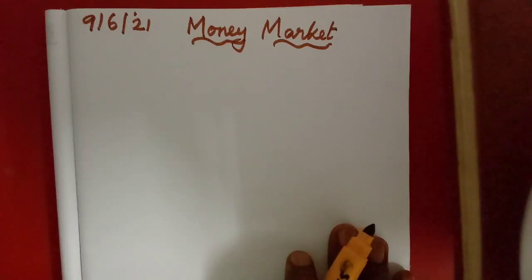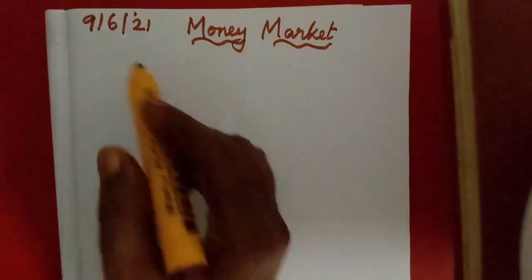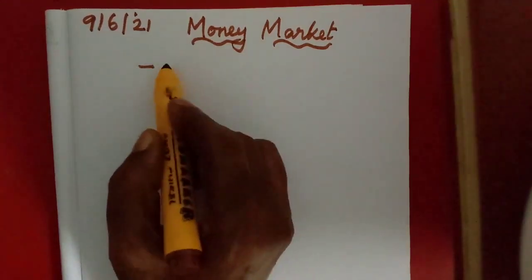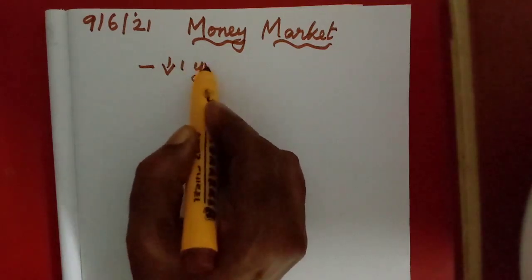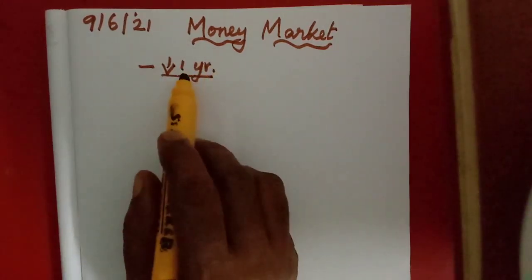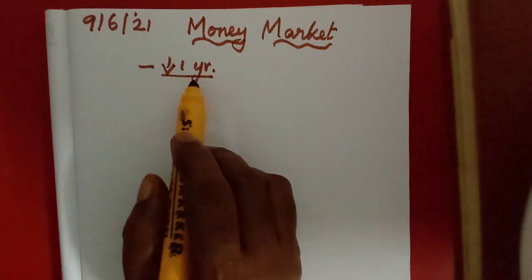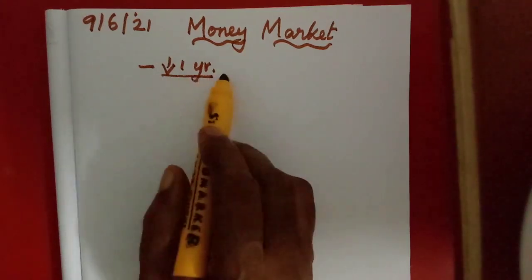Here in the money market, the maturity period will be less than 1 year. It will not exceed 1 year.